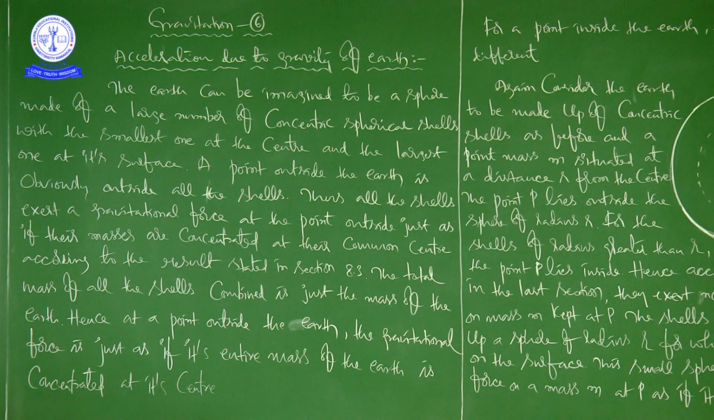acceleration, small a, is equal to capital F by small m. That is from Newton's second law of motion, acceleration a is equal to capital F by m, the ratio of force to mass. But here force means the gravitational force experienced by the body due to the earth, and mass means the mass of the body.